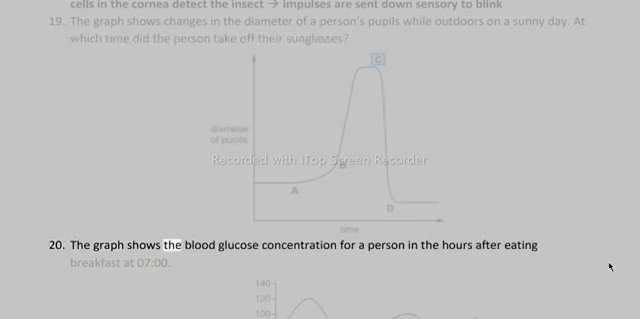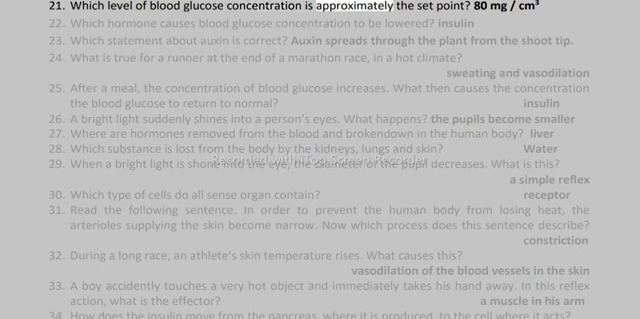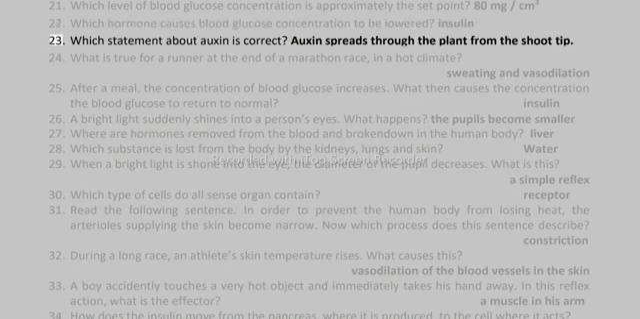20. The graph shows the blood glucose concentration for a person in the hours after eating breakfast at 7 o'clock. 21. Which level of blood glucose concentration is approximately the set point? 80 mg/cm³. 22. Which hormone causes blood glucose concentration to be lowered? Insulin. 23. Which statement about auxin is correct? Auxin spreads through the plant from the shoot tip.